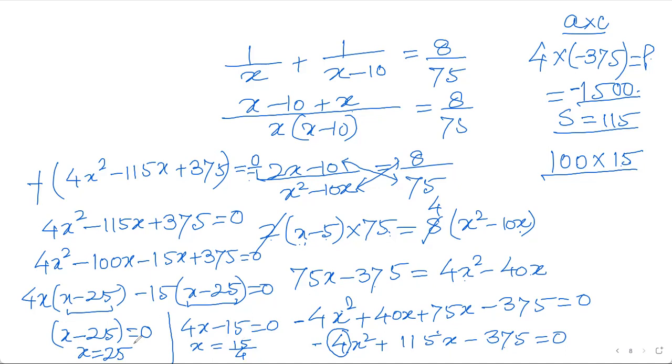So if I take x equal to 25, that this smaller diameter tank takes 25 hours. So I can say the smaller diameter tank takes 25 hours.